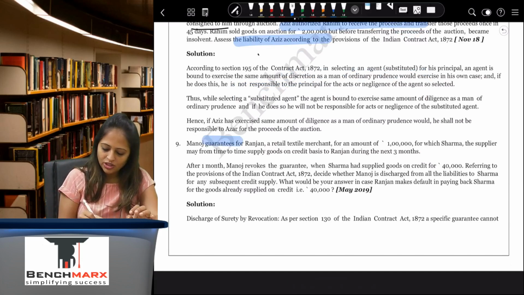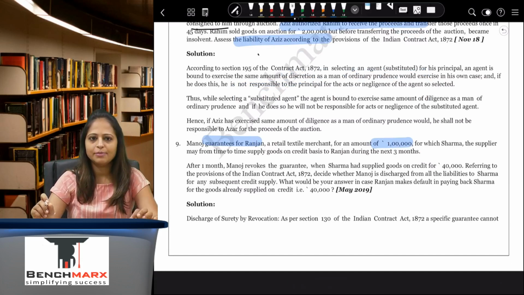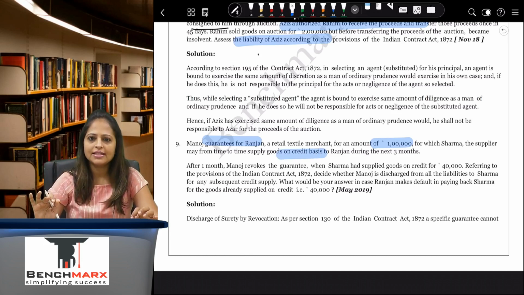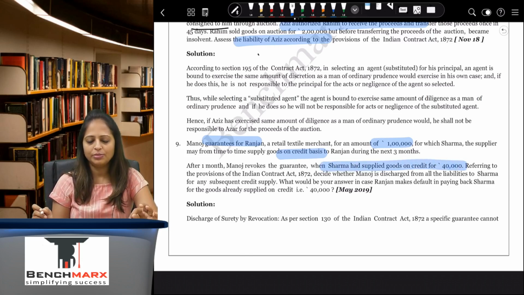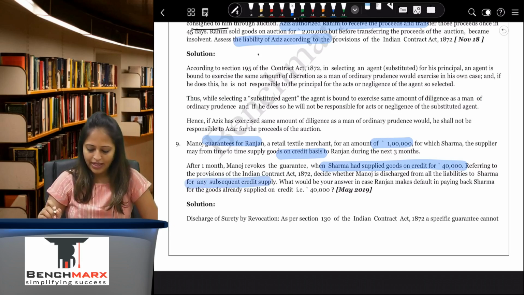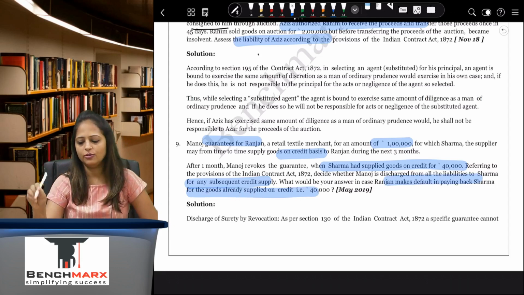Manoj guarantees for Ranjan, a retail textile merchant, for an amount of rupees 1 lakh, for which Sharma, the supplier, may from time to time supply goods on credit basis to Ranjan during the next 3 months. After 1 month, Manoj revokes the guarantee when Sharma has supplied goods worth credit of rupees 40,000. Referring to the provisions of Indian Contract Act, decide whether Manoj is discharged from all the liabilities to Sharma for any subsequent credit supply. What would be your answer if Ranjan makes default in paying back Sharma for the goods already supplied on credit of 40,000?